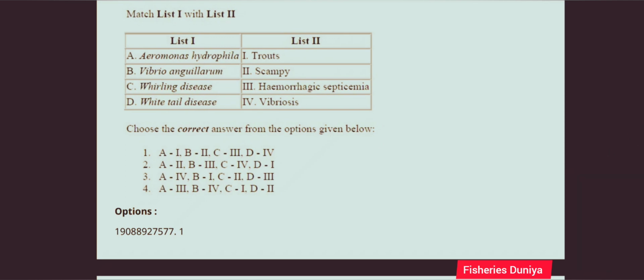Next question. Match list 1 with list 2. List 1, Aeromonas hydrophila, Vibrio anguillarum, whirling disease and viral disease. List 2, trout, scampi, hemorrhagic septicemia and vibriosis. So the correct answer for this question is option number 4, A3 B4 C1 D2.